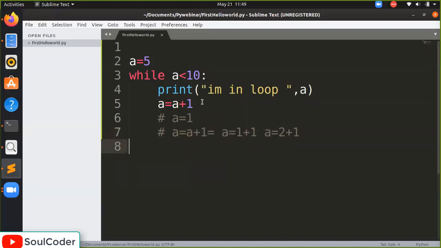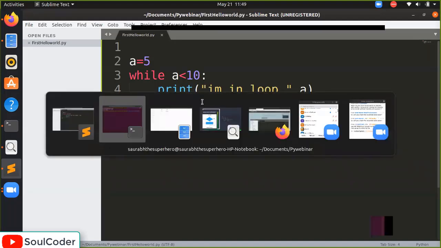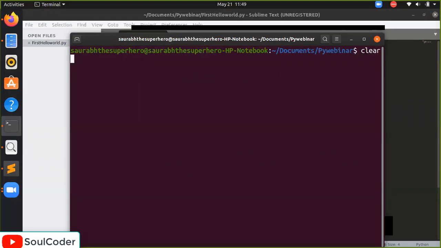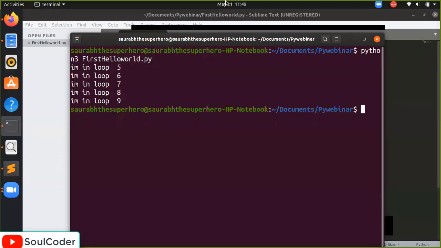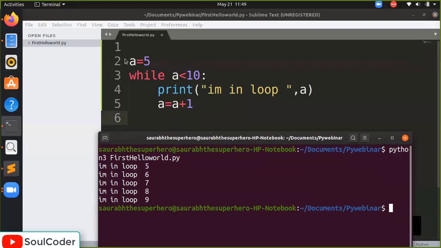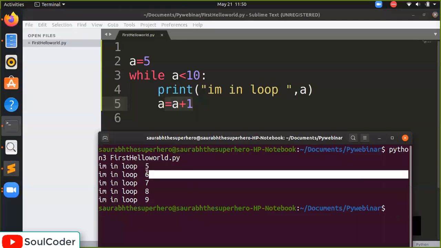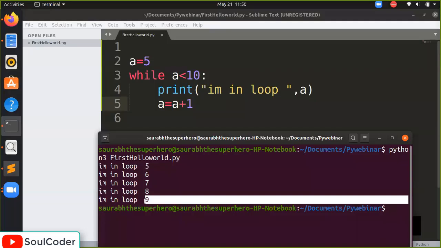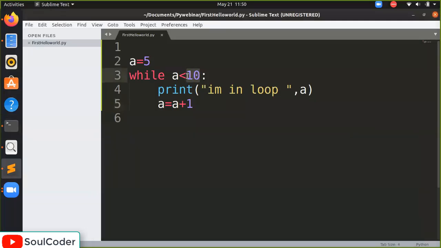So let's run the program. I will delete all the comments here. I hope it is not getting a little complicated. Okay. Can you see this? A equal to 5. While A is smaller than 10, print I am in loop A. The value of A was 5. Then it is incremented here. The value of A is 6, 7, 8 and 9. So it gets incremented one by one, and until the condition was satisfied, A smaller than 10, it displayed.